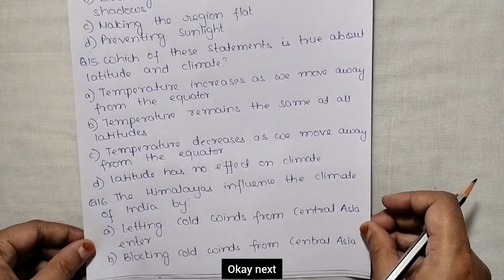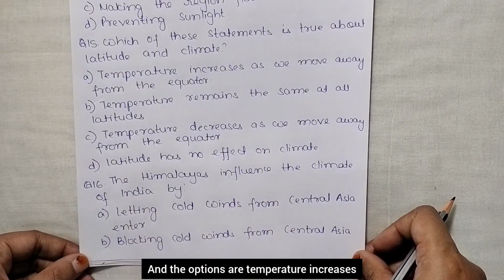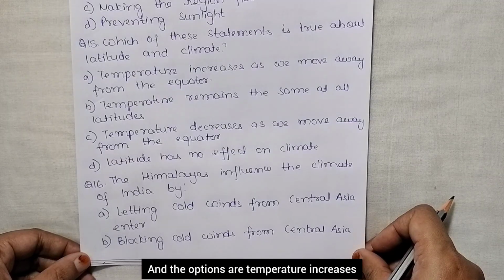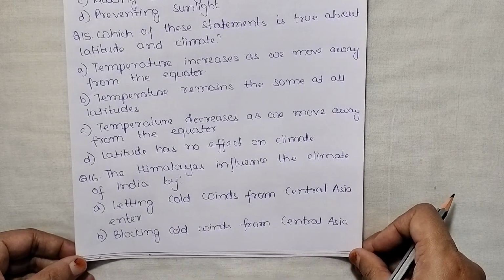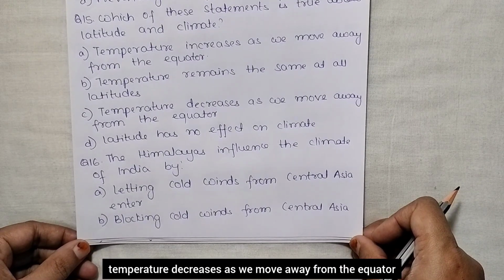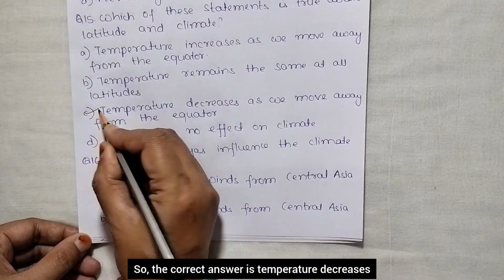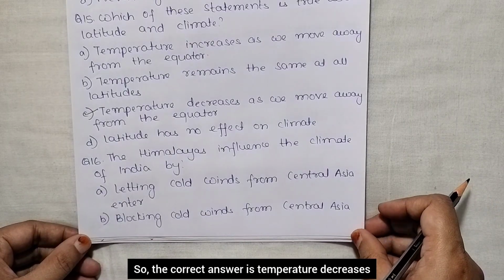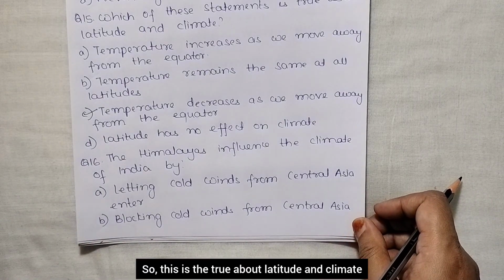Okay. Next, which of these statements is true about latitude and climate? And the options are temperature increases as we move away from the equator. Temperature remains the same at all latitudes. Temperature decreases as we move away from the equator. Latitude has no effect on climate. So the correct answer is temperature decreases as we move away from the equator. Okay, so this is true about latitude and climate.